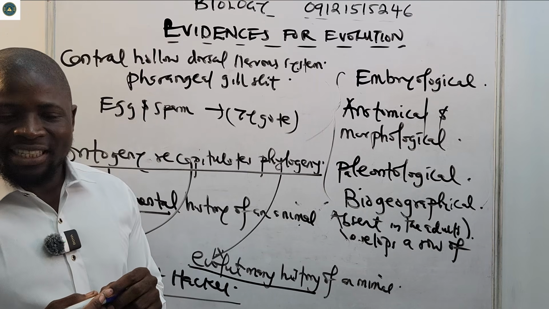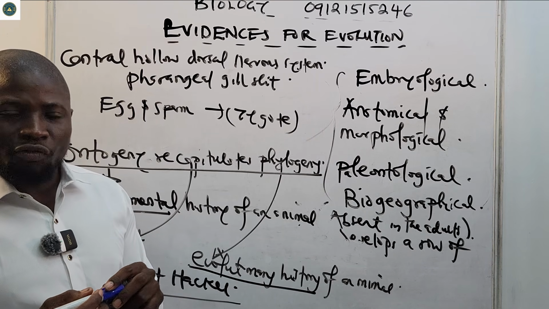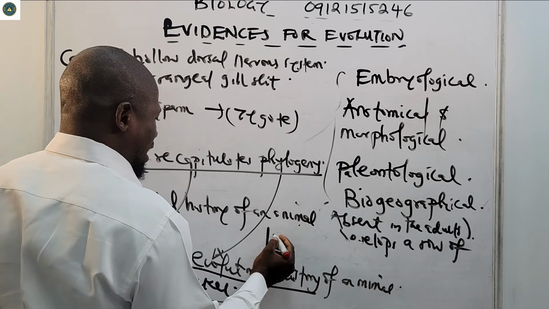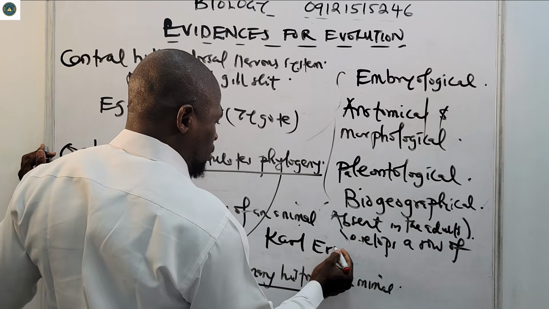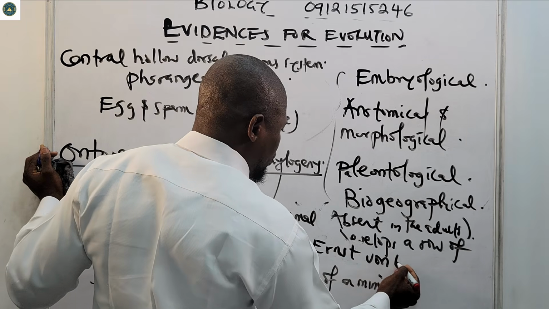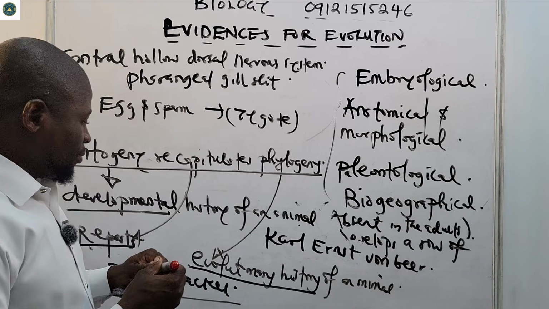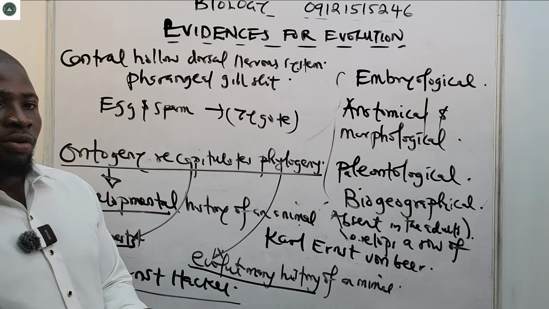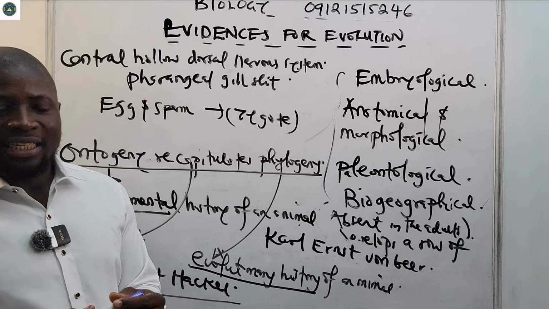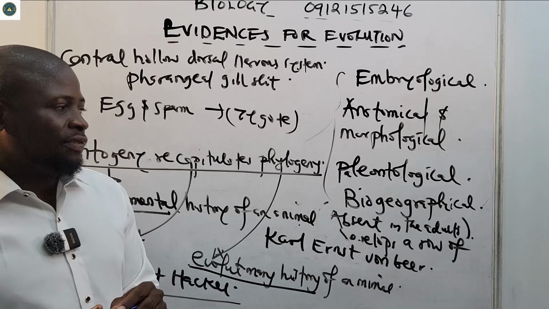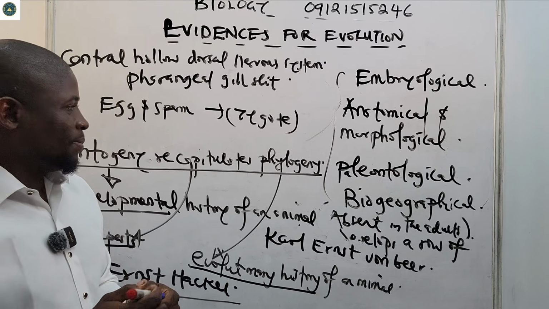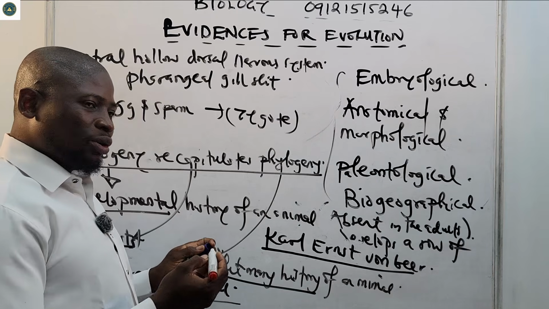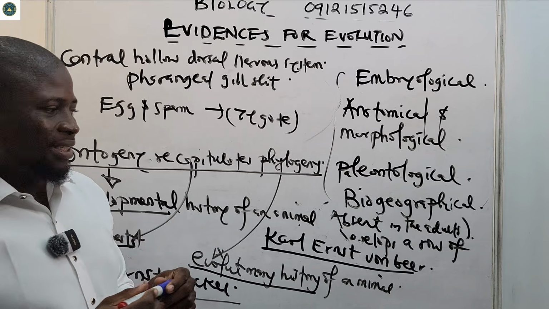But of course it was disproved by Karl Ernst von Baer. So all of this discussion I'll be having, all of them were put forward by Ernst Haeckel, but of course, Karl Ernst von Baer disproved all of these. Karl Ernst von Baer is referred to as the father of modern embryology. Please take note of that.